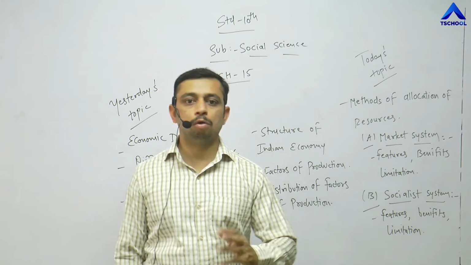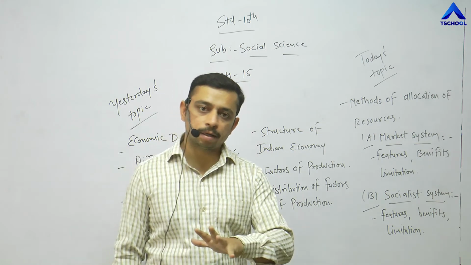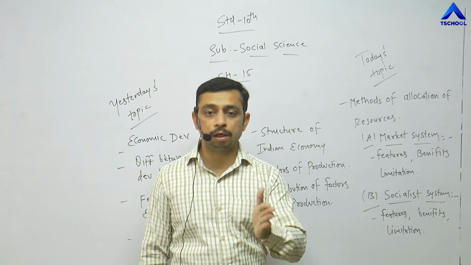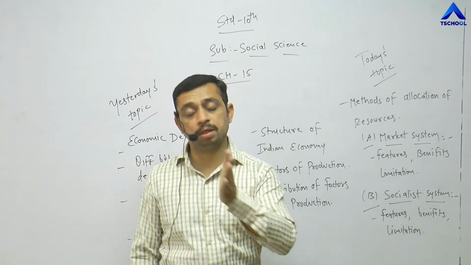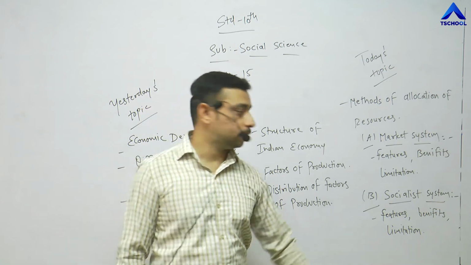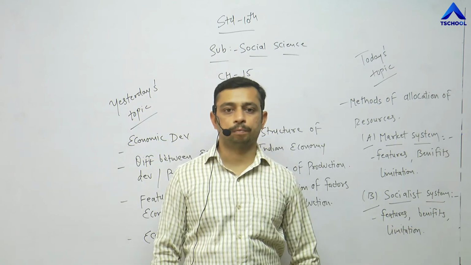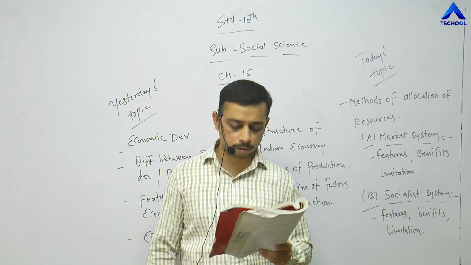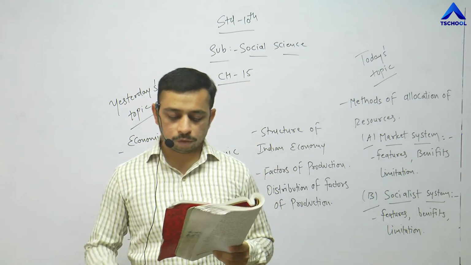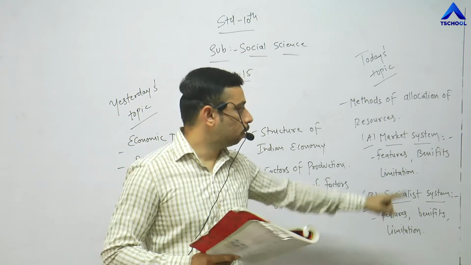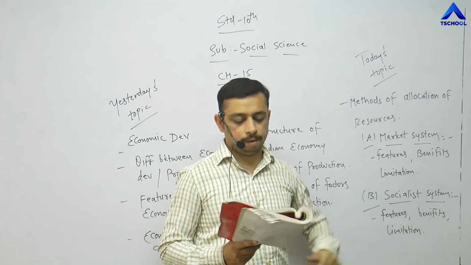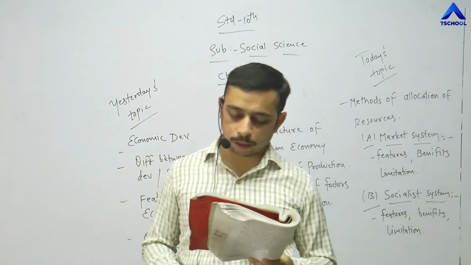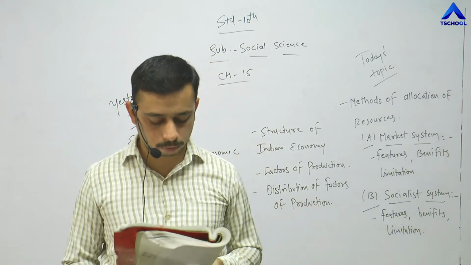Keeping the price low, keeping the price average, so that each and every consumer or customer can buy the product from the market. That is a socialist system. Look into the textbook at what it says. The socialist system originated because of the limitations and failures of the market system. Countries like Russia and China have achieved fast economic development or progress by adopting this system.